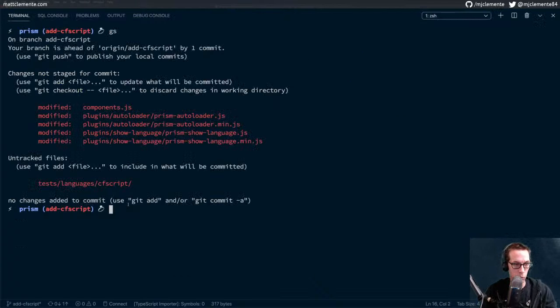So what I'm going to do is run it where I want it to be. I want to do npm run test language is CF script, and I'm going to run it with accept.